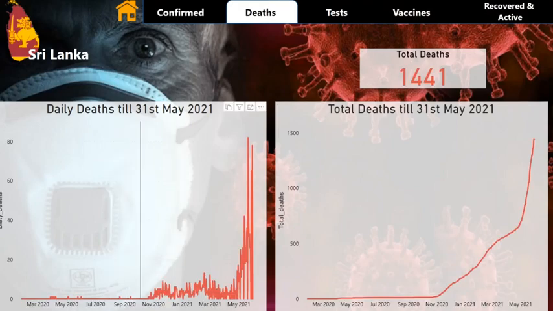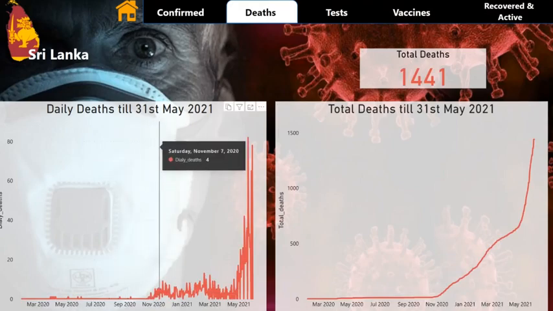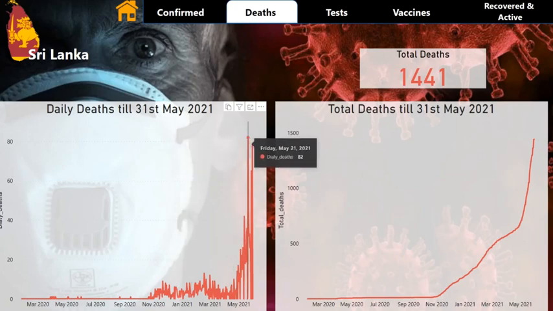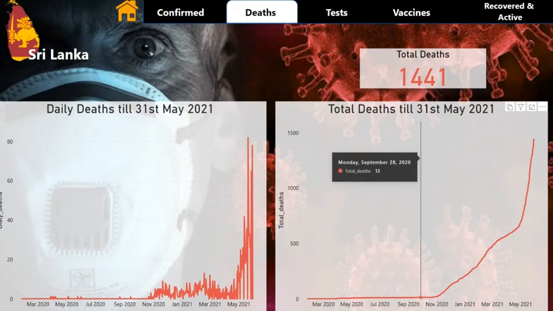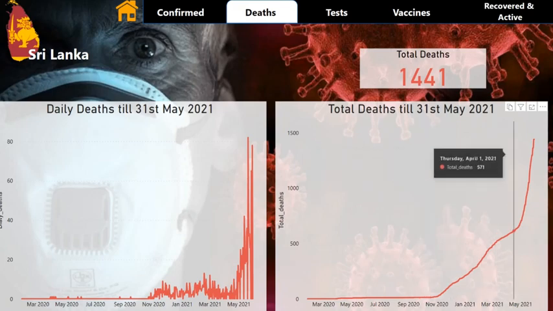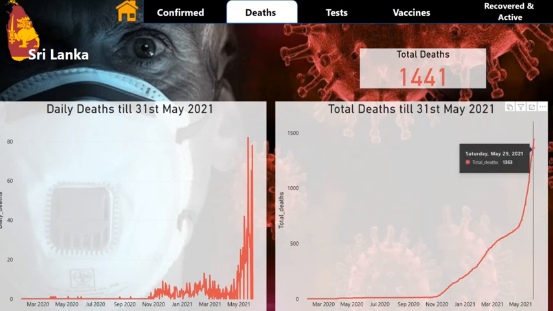This chart shows the daily death cases. The most deaths were on May 21. It was 82 deaths. This one shows the cumulative of death cases. And a total of 1,441 death cases were in Sri Lanka.